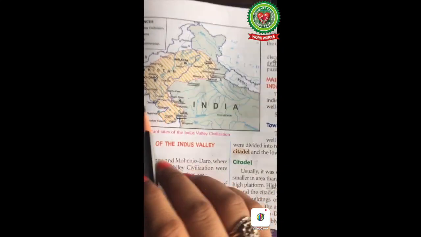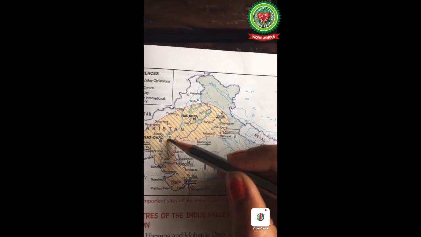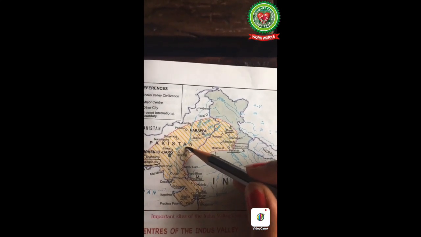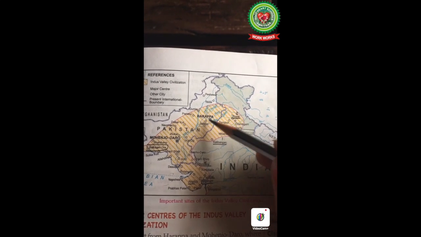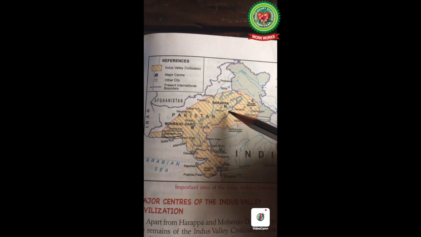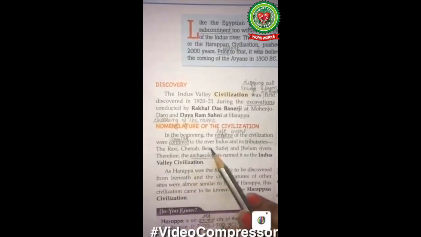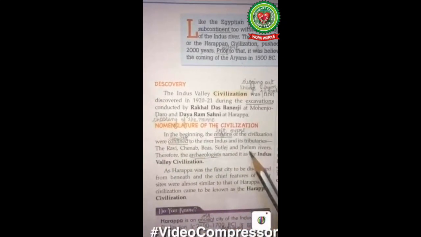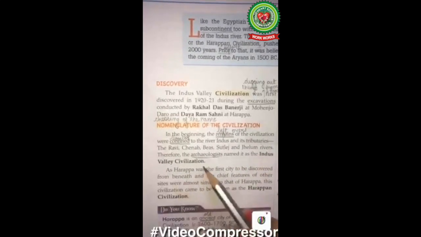Let's see on the map. Here, this blue line you can see carefully. This is river Indus and here are the tributaries of river Indus. First tributary you can see Jhelum, Chenab, Ravi and Satluj. These are the tributaries of river Indus. Now come back. The Ravi, Chenab, Beas, Satluj and Jhelum river. Therefore, the archaeologists named it as the Indus Valley Civilization.